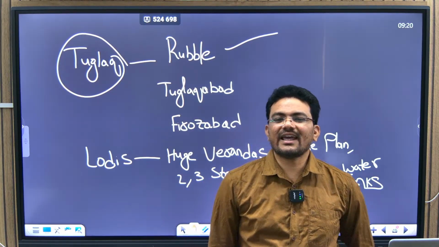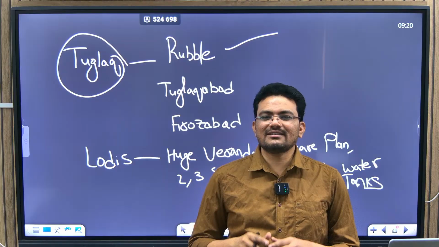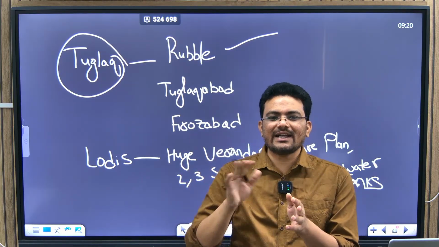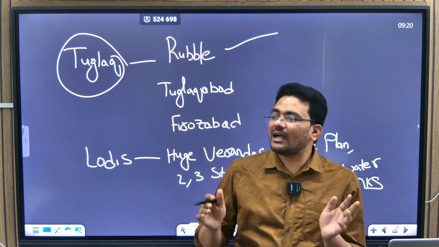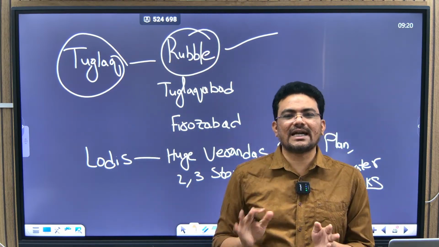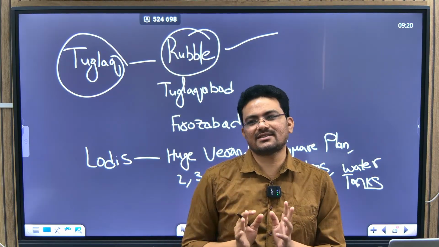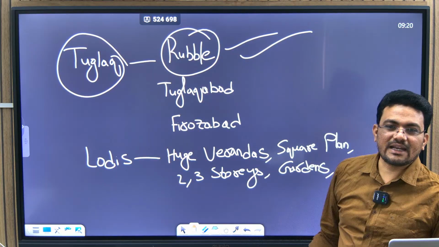is that he did not construct much new. But what is existing, on those walls he applied some mortar and all, and then made big walls. So it is on the existing rubble only that he modified things, and then he named those things as his constructions. So this is one important thing of the Tughlaq dynasty.